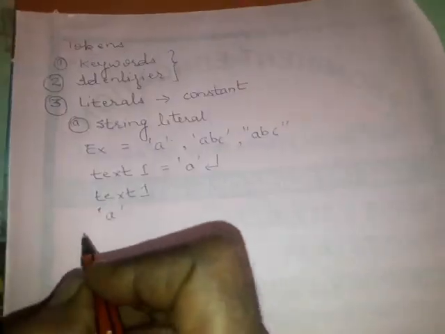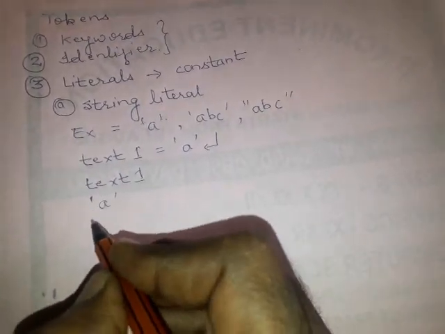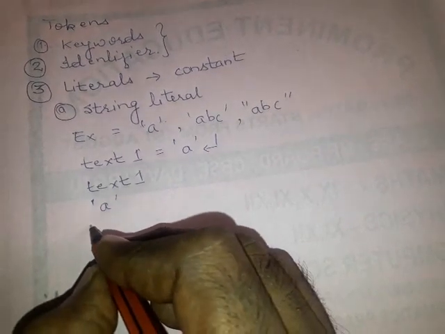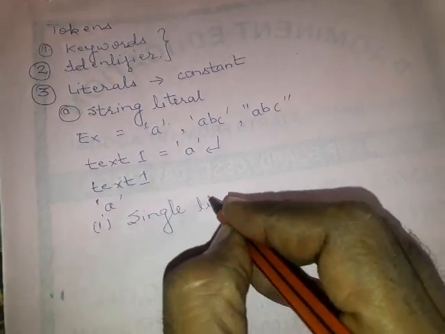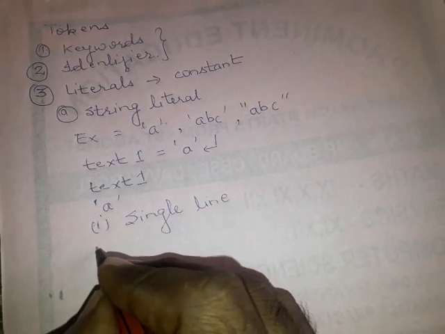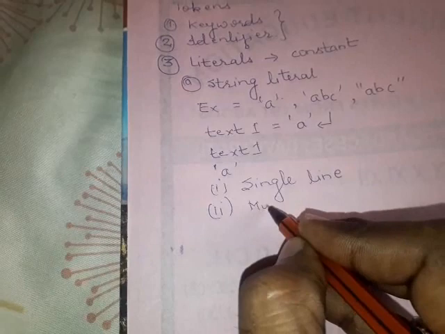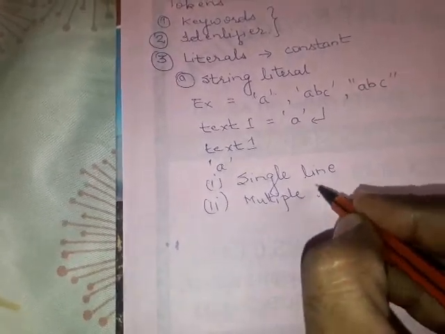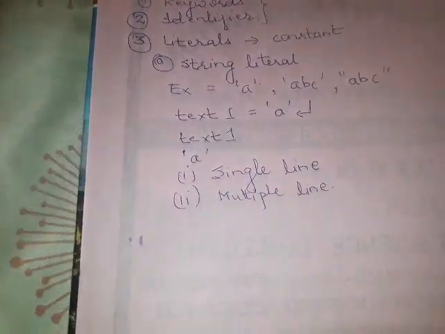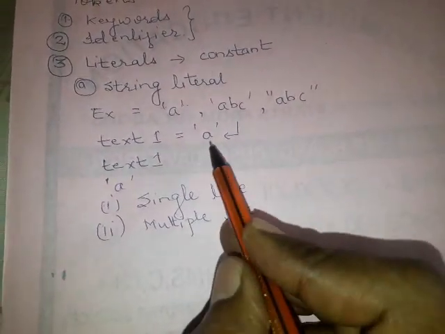Now string literals are also of two types. The first one is single line, and the other one is multiple line. This is a single line string literal.